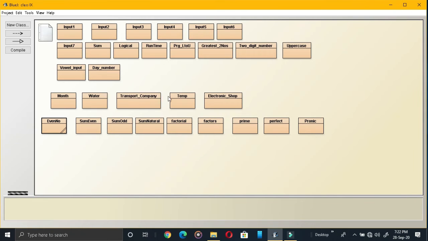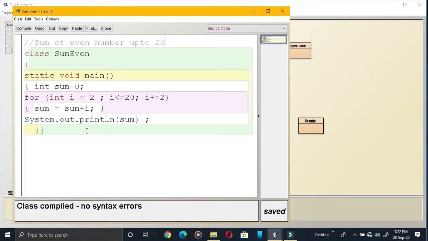Logic was explained. Now the next, sum of even numbers up to 20. We need to calculate the sum, so the sum variable is here, and since they are even numbers, it starts from 2, incrementing by 2. Then this logic was explained. This is only to show the output.